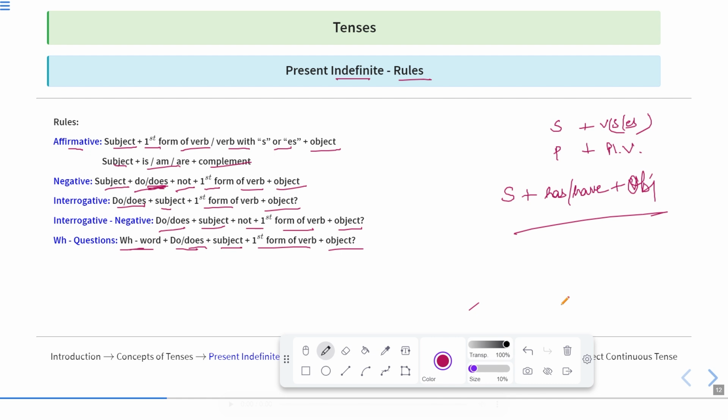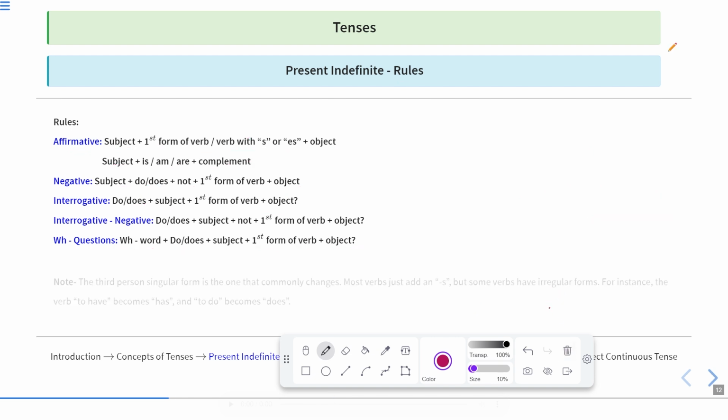How can you learn these? Just make the concept in your mind that with a singular subject, we need to write a singular verb and with a plural subject, we need to write a plural verb. In case of indefinite tense, we can only have subject plus verb one and the object. So according to the subject, we'll write the verb in first form or verb in fifth form, verb with S or ES, which we can also call verb fifth form. This will help you learn it easily. Now let us see the sentences. If you practice them, you will definitely learn them easily.